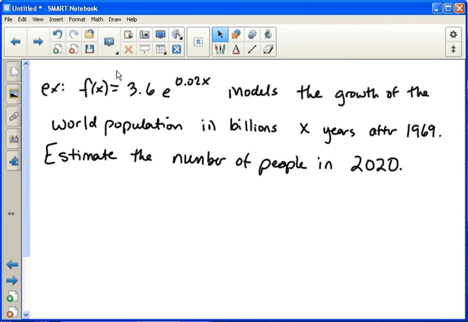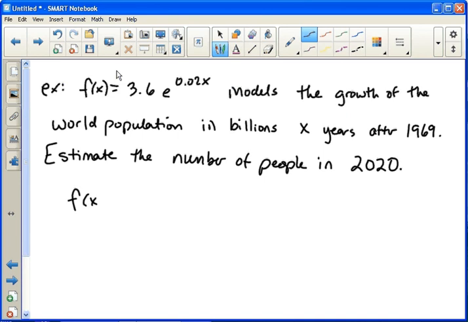If we want to estimate the number of people in 2020, f of x would be the number of people we're trying to find. And we're trying to find it in 2020, so we need to plug in something for x, because x is the number of years after 1969. Well, 2020 happens 51 years after 1969. So I just plug 51 in there. And then you just plug it in your calculator.